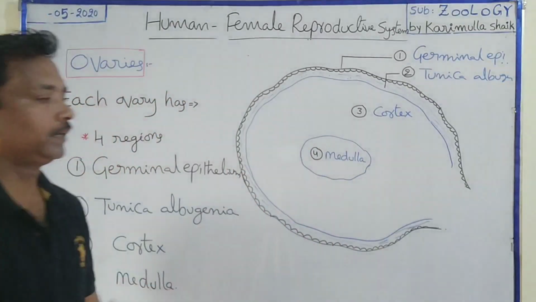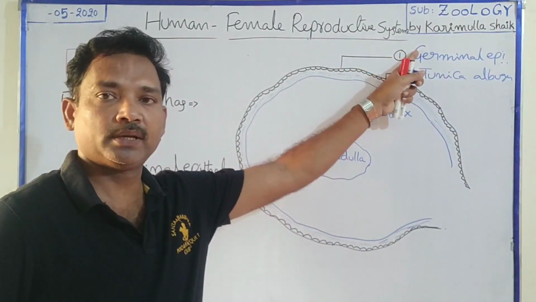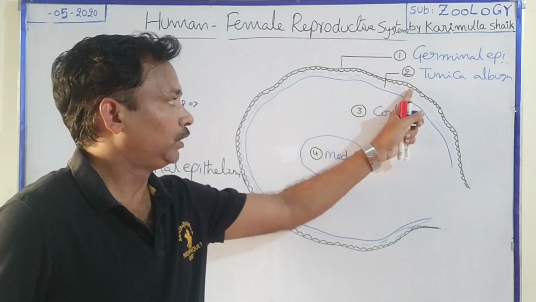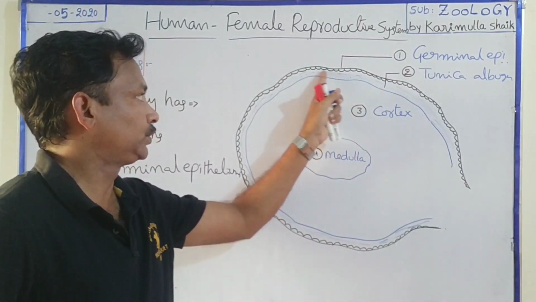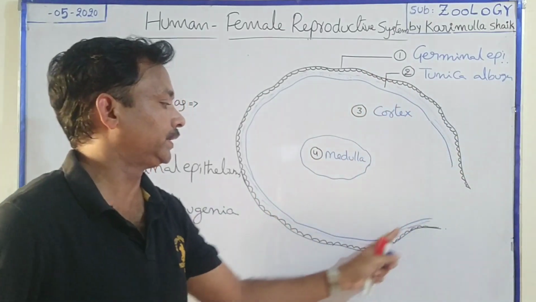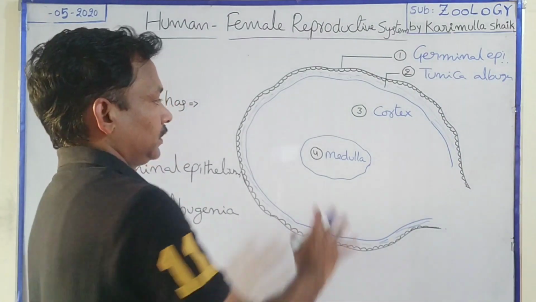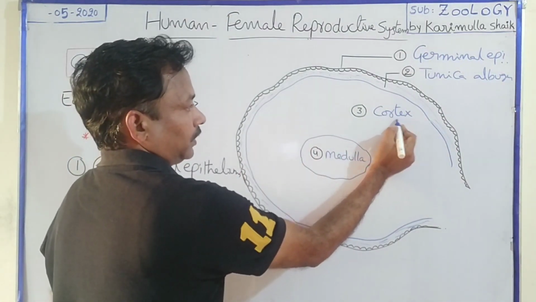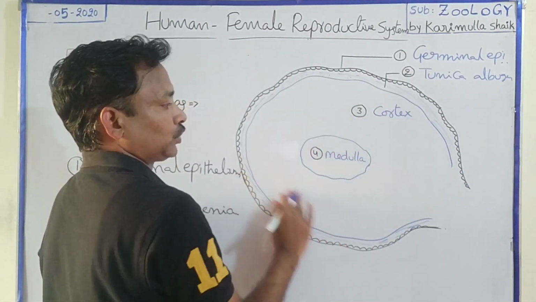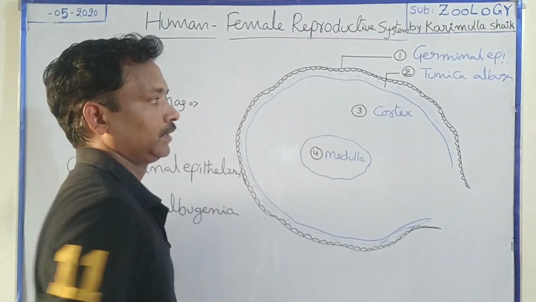So each ovary shows 4 areas. The outermost one is the germinal epithelium. Below that is a dense connective tissue region, the tunica albuginea. After that, the third one is the cortex region, the outer stroma of the ovary, and the inner stroma of the ovary is the medulla.